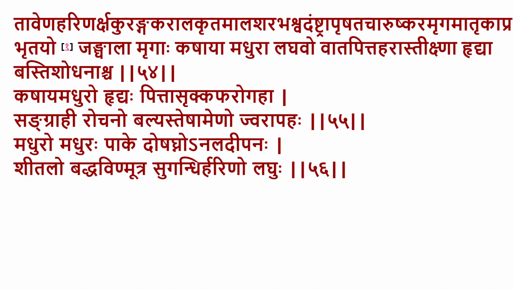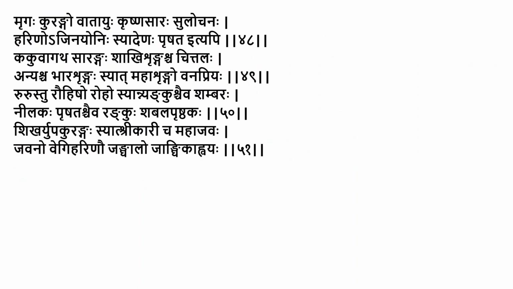Yena, that's the deer, one species of the deer, is Kashaya Madhura, Sangrahi, Rochana and Jvarapaha. मधुरो मधुरपाके दोषज्ञो अनलदीपनः शीतलो भद्रपिन्मूत्रः सुगन्धी हरिणो लघुः. Harina is another species of the deer, which would have Madhura rasa and be Doshaghna and Shitalah.